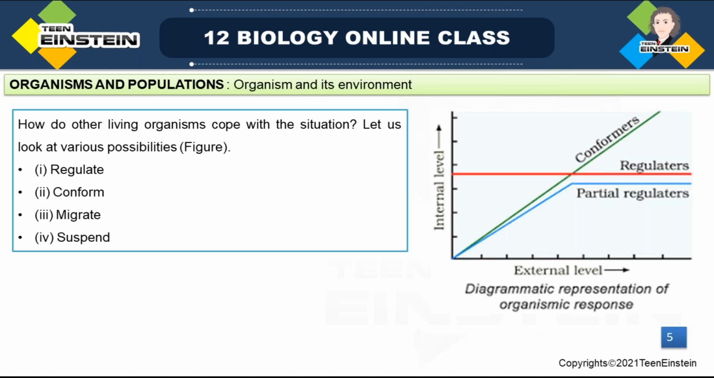Here, how do other living organisms cope with this situation? When environmental conditions are changing, how are organisms adjusting to the situation? There are four strategies adopted by organisms: regulate, conform, migrate, and suspend. So what do you mean by regulate?